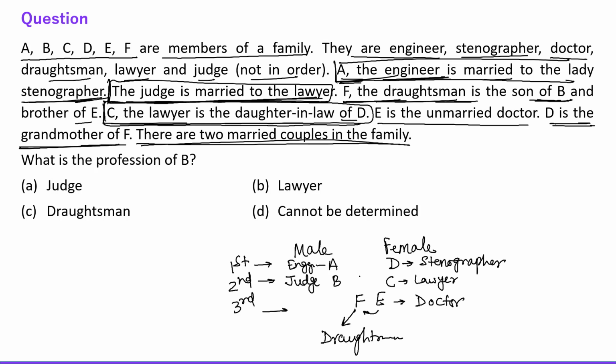right? So E's gender is not known. We don't know E is male or female because they are not saying that there are 3 males and 3 females in the family. But yes, certainly F is male, right? Because F is brother and F is draftsman, right? E is doctor. E is male or female, we don't know. Now the question is, what is the profession of B? So obviously B is judge, right? What is the profession of B? B is judge, right?